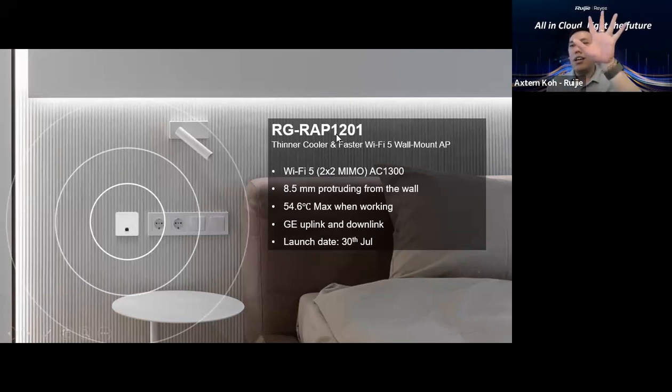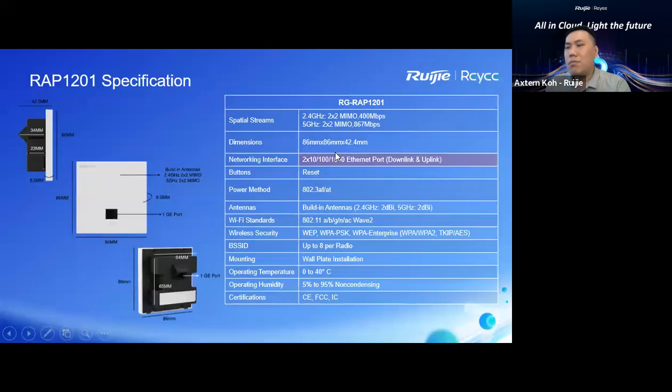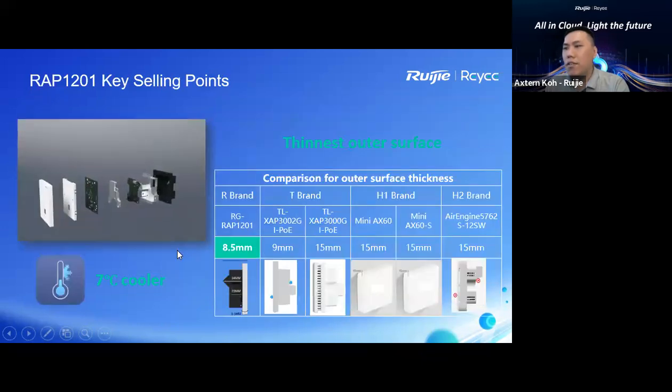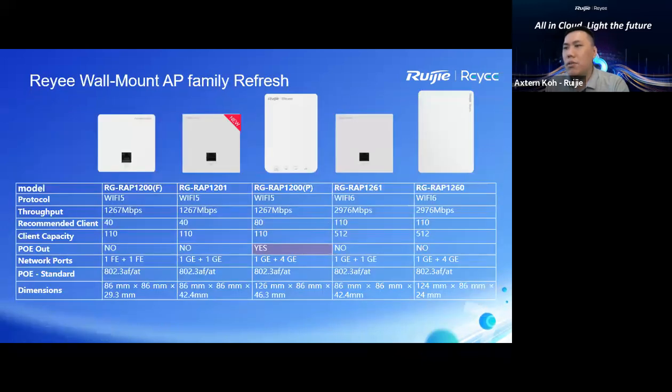This model comes with Wi-Fi 5 and a 1 gig LAN port. You can see it is quite the same as our AS3000-1201 model.